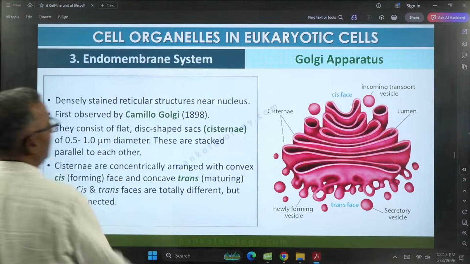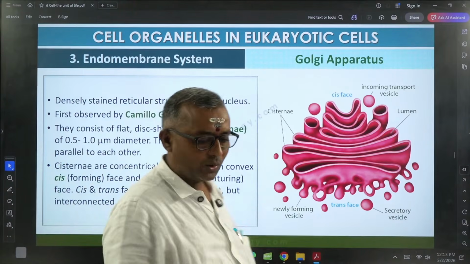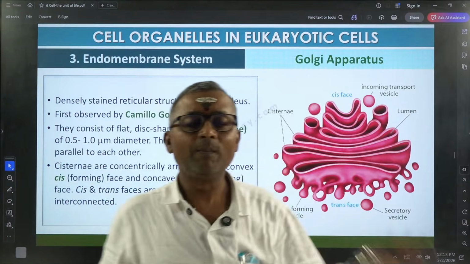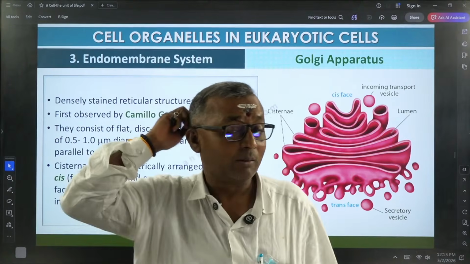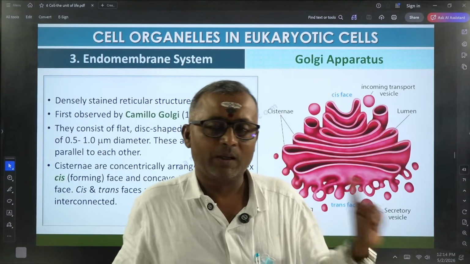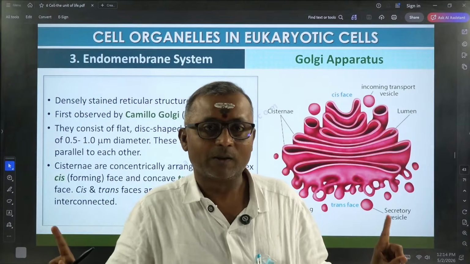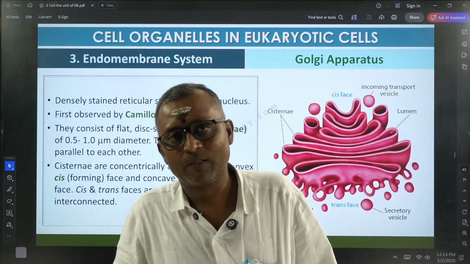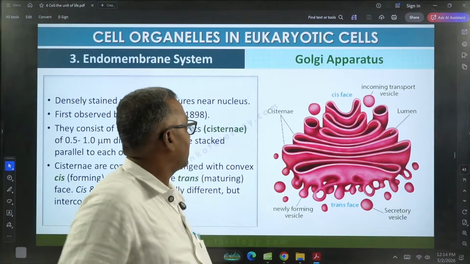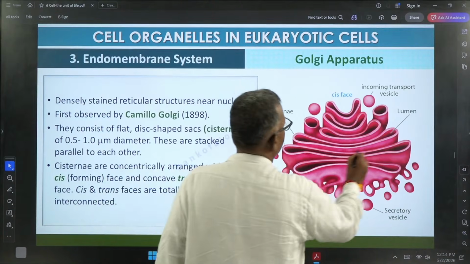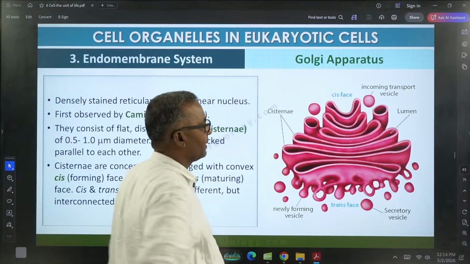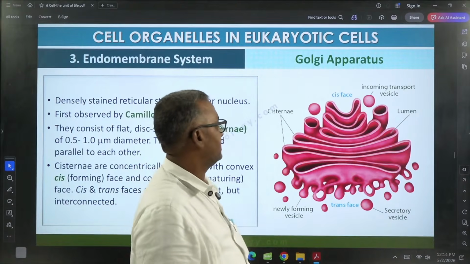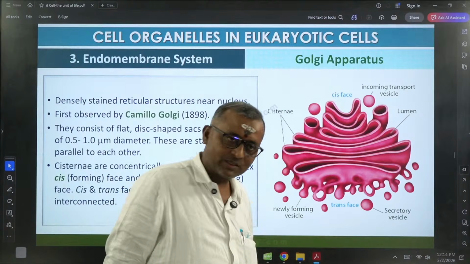Next, when it comes to Golgi complex, I already told that Golgi complex originates from endoplasmic reticulum. Remember, the Golgi complex as well as endoplasmic reticulum, their structural components are almost the same. Both have cisternae. Can you see this structure? This is called cisternae. They also have tubules. They also have vesicles.